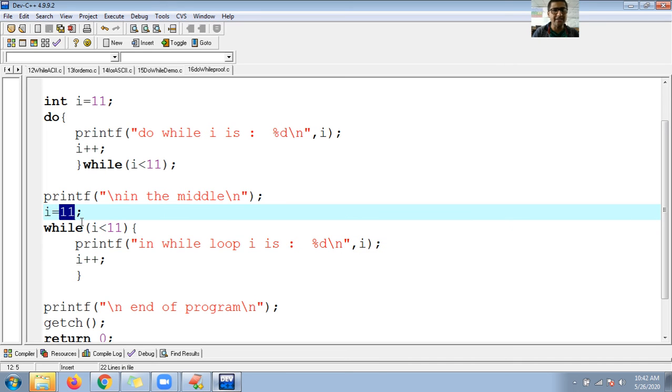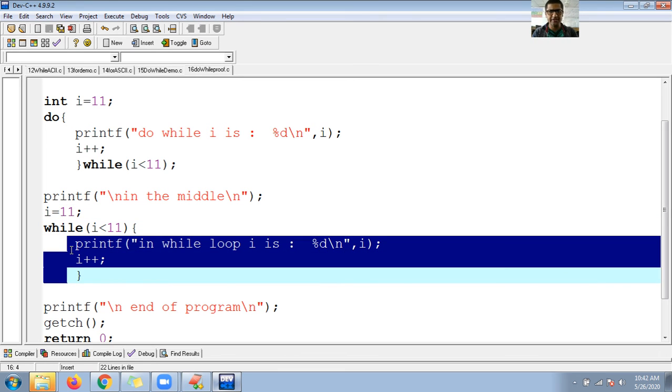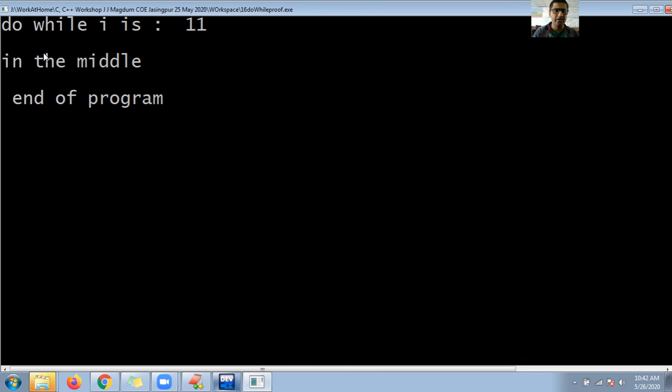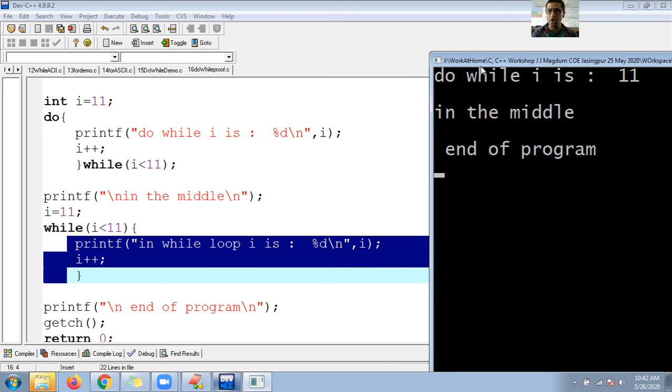So what is I? I is 11 again. I is less than 11. If it becomes false, control will not jump into the while loop. So let us see now. Control F9. Successfully compiled. Control F10. Now you can see here guys, the do block gets executed. I is 11. Without checking the condition, the do block executed. Do while I is 11. Incremented, I becomes 12. 12 is less than 11, false. So control will not go back.